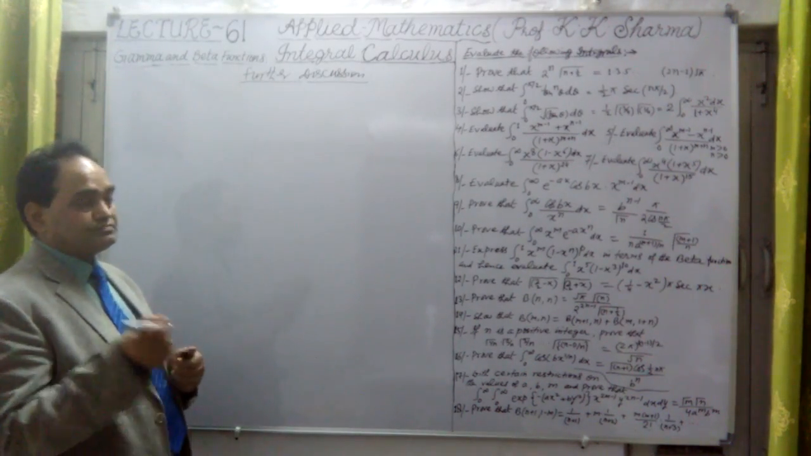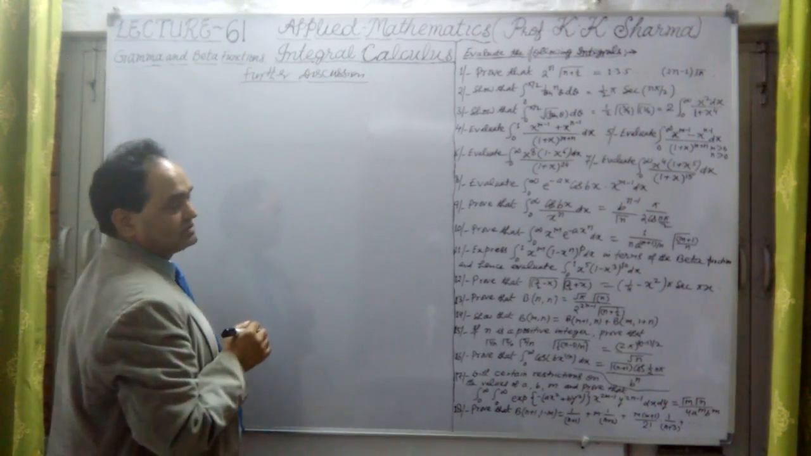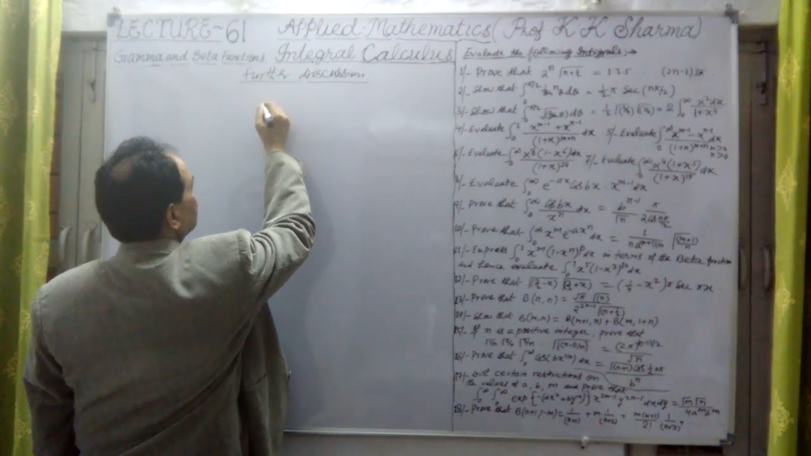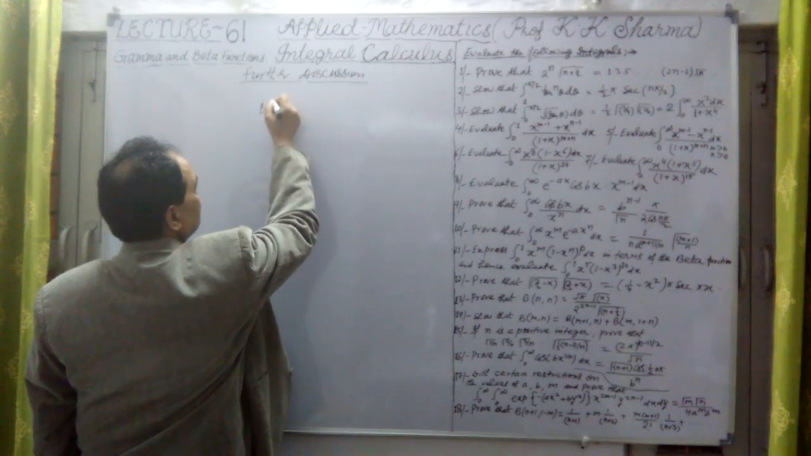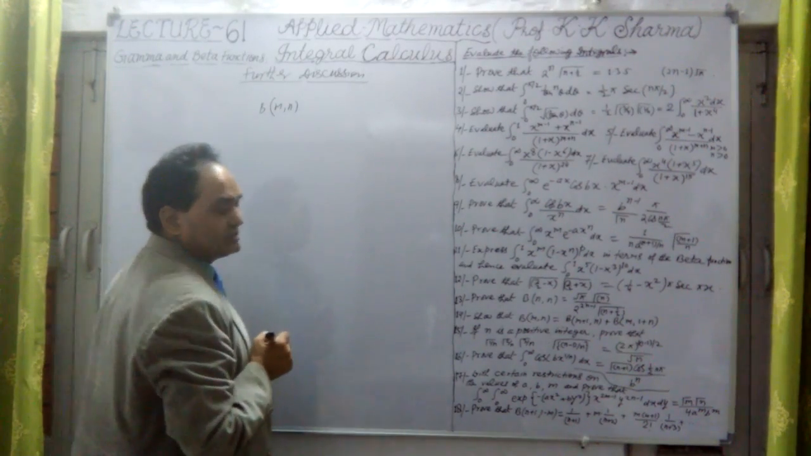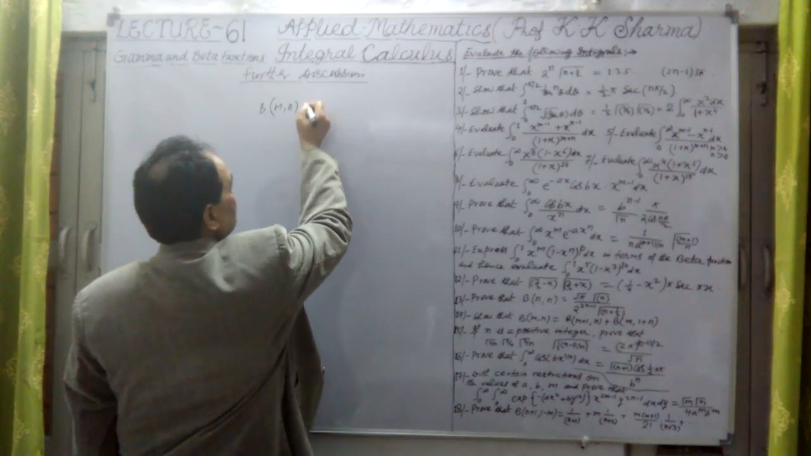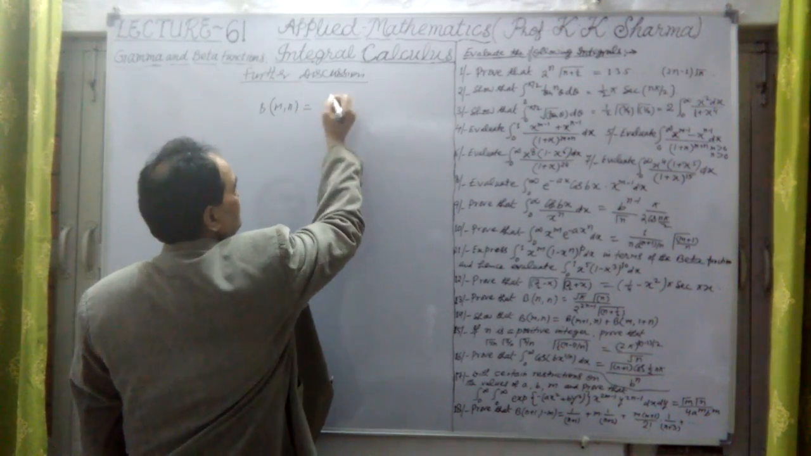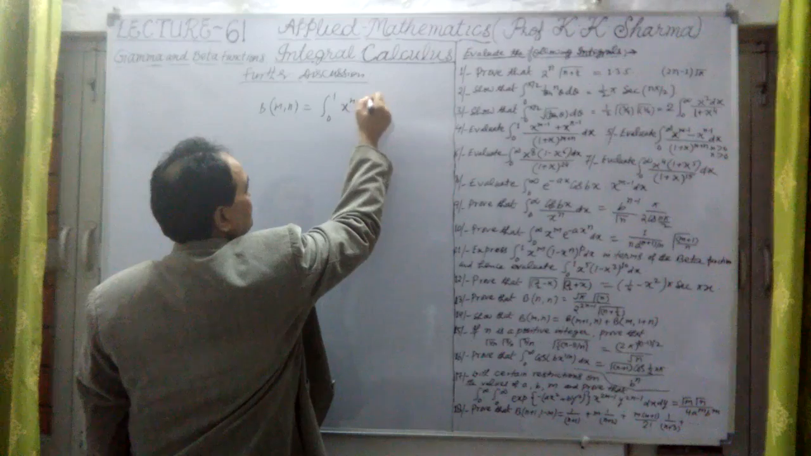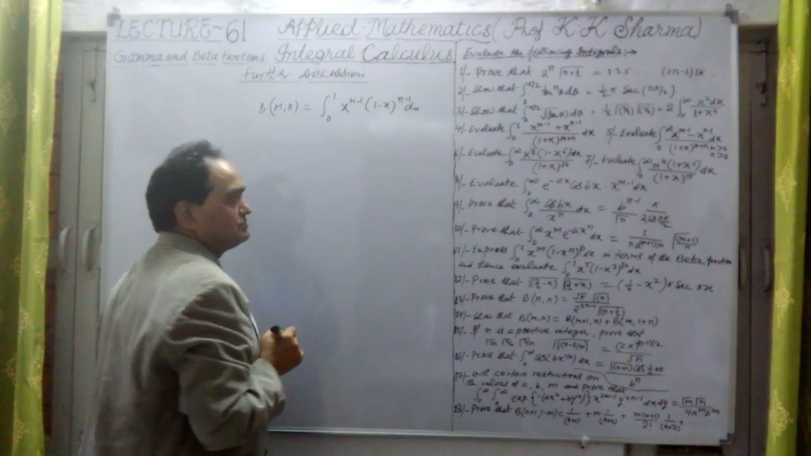Now let me discuss. I've talked about what is beta function and what is gamma function, but let me go down to the formula of it. First is the beta function. We denote beta function as beta(m, n), where m and n are positive numbers. They may be positive integers as well, but maybe other numbers also. So beta(m, n) is equal to the integral from 0 to 1 of x raised to the power m minus 1 into (1 minus x) to the power n minus 1 dx. This is known as beta function.